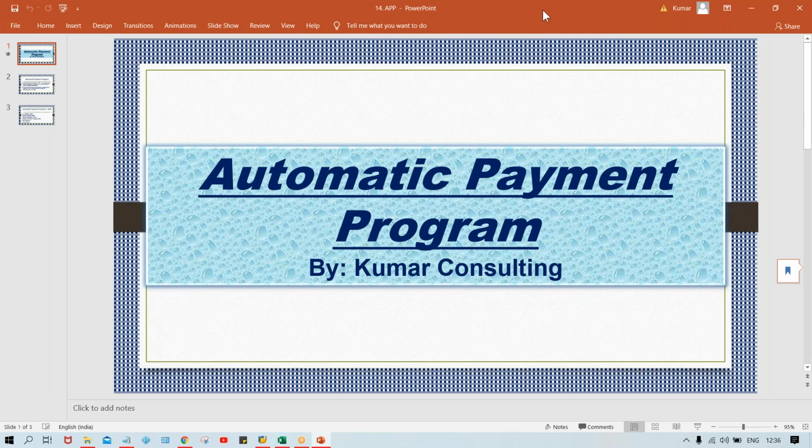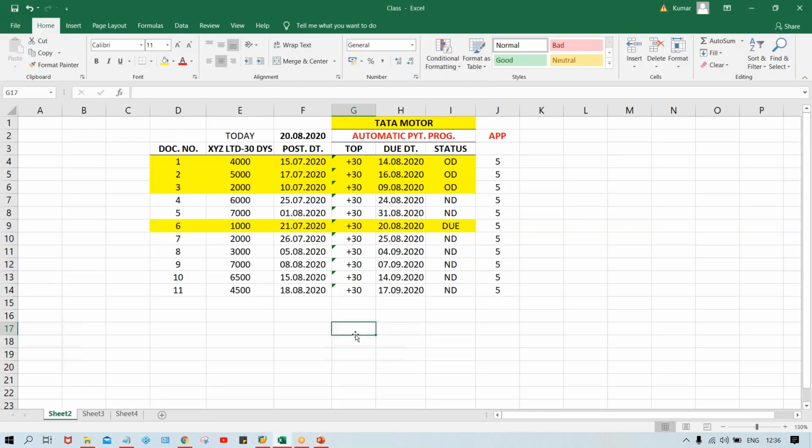Hello guys, welcome back. So now here in this session, we are going to discuss automatic payment program itself, but this time we'll see the testing part. In the previous session, I quoted some example. So we'll do one thing, guys. We'll test exactly the scenario itself. Okay. Now, so here what's happening? I'll just do one thing, guys.